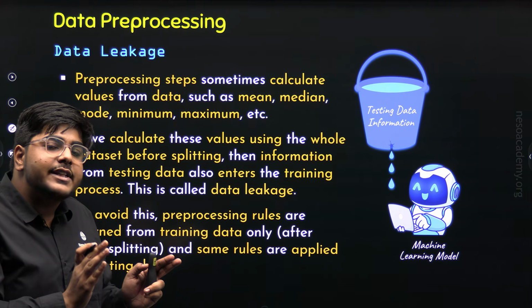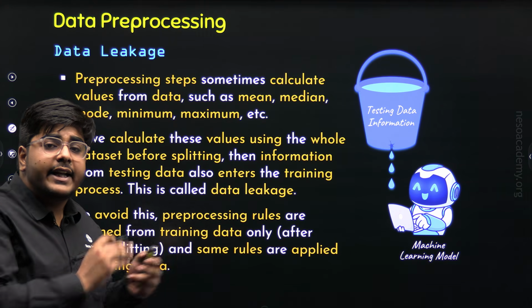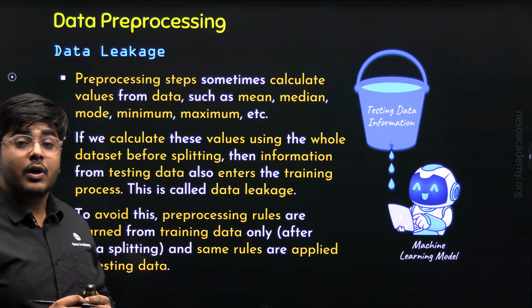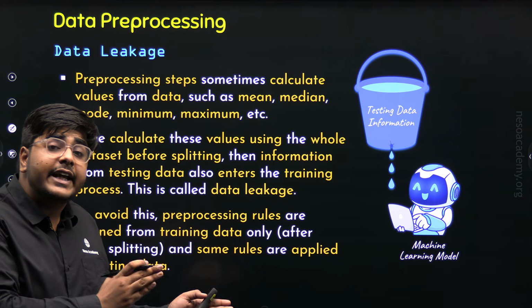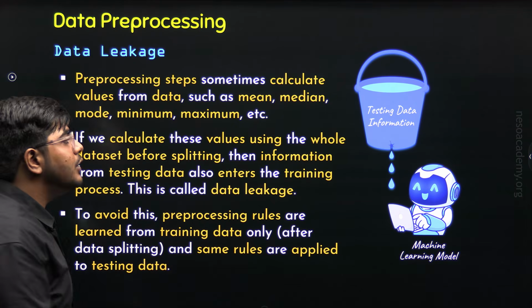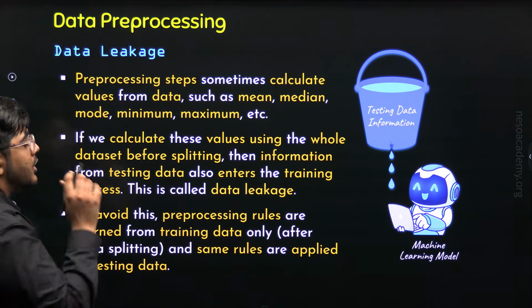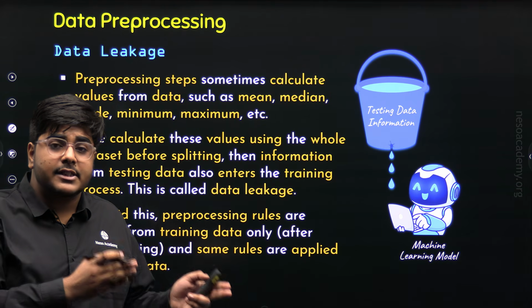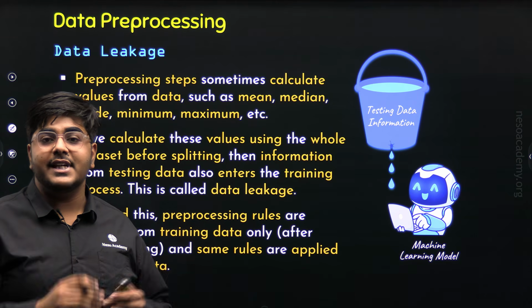And after preprocessing rules are learned from the training dataset, the same rules will be applied to the testing dataset also, but after learning them from the training dataset. This is the concept of data leakage. And now I hope you have understood why we perform train test split before data preprocessing.